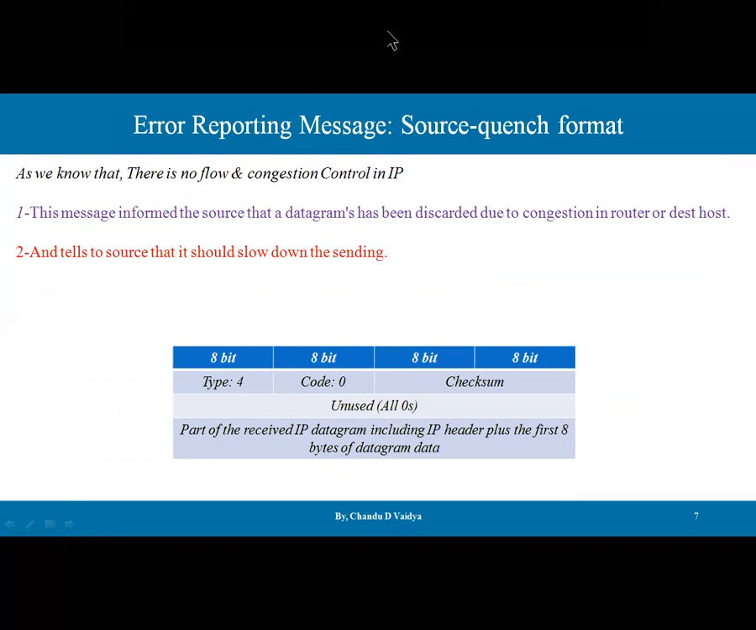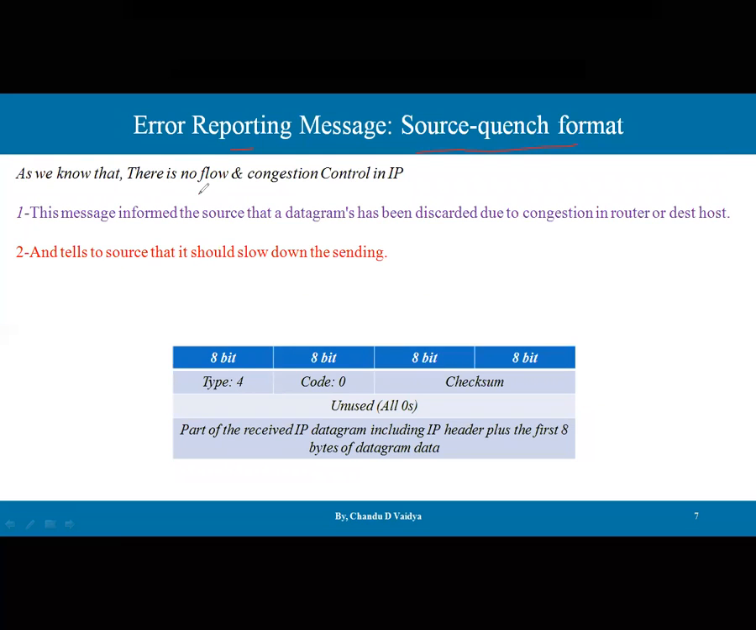The second error reporting message is the source quench. As we know, guys, there is no flow control or congestion control mechanism in the IP protocol. What do you mean by flow control? Let's say there is a source and a receiver. If the source speed is high and the receiver speed is low, or vice versa, there will be no synchronization. The rates at which both are producing are not synchronized with each other. So they are supposed to maintain the flow between source and destination, but that mechanism is missing in the IP protocol.